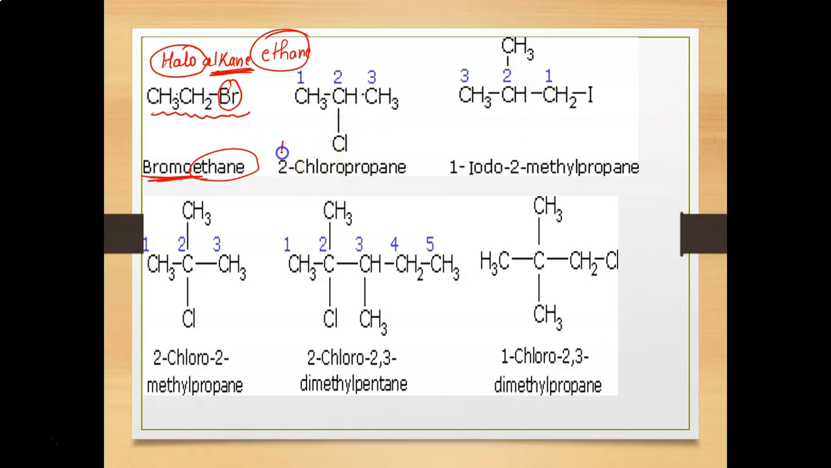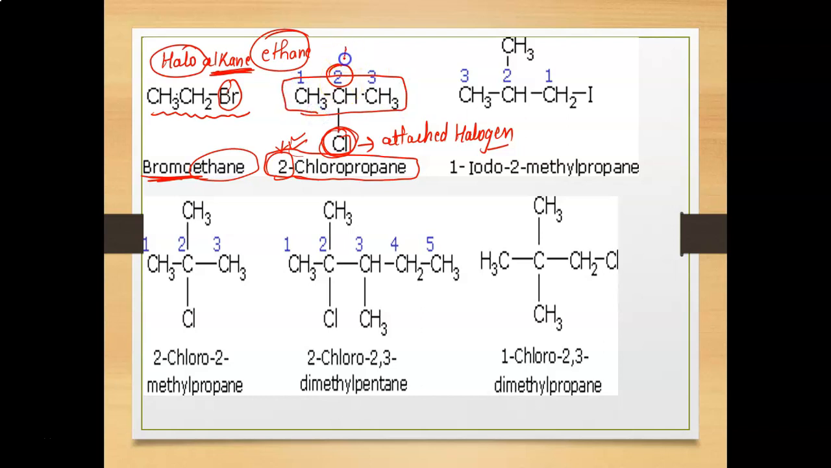Right? In the second case, we will first number the longest carbon chain and then use these numbers for the attached halogen. If the halogen is attached at the second position, then we will use the number 2. That is 2-chloropropane, because chlorine is attached to a propane chain at the second position. Is it clear? If this chlorine is connected to the third position or the first position, then we don't need to use the number.